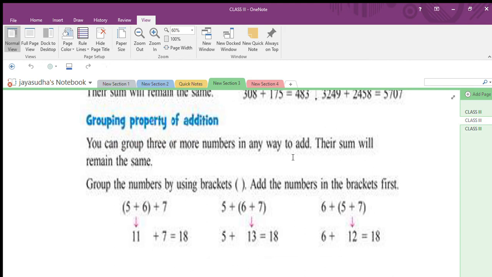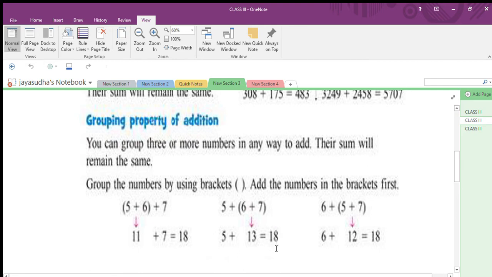In a group, listen, I give one sum here. The 3 numbers here: 5, 6, 7. You want to add these 3. First you add 5 plus 6. This is called one group. 5 plus 6, what is your answer? 11. Then plus this 7. 11 plus 7, 18. Okay. Here look, 5 I write alone. 6 plus 7 I make a group. So 5 plus 6 plus 7 is 13. 5 plus 13, 18. So I changed the group.